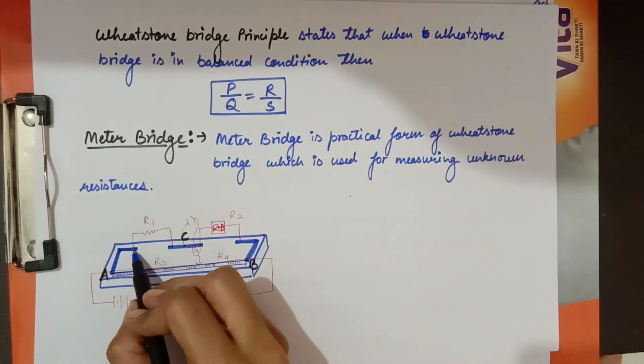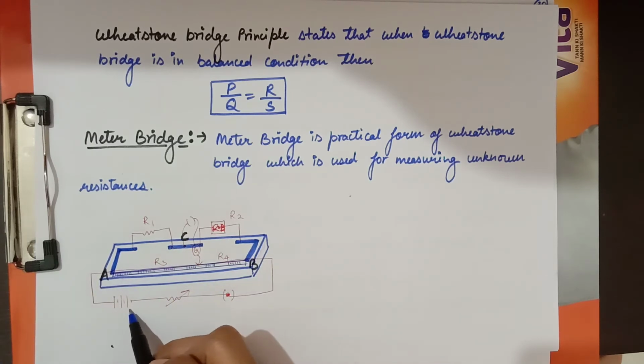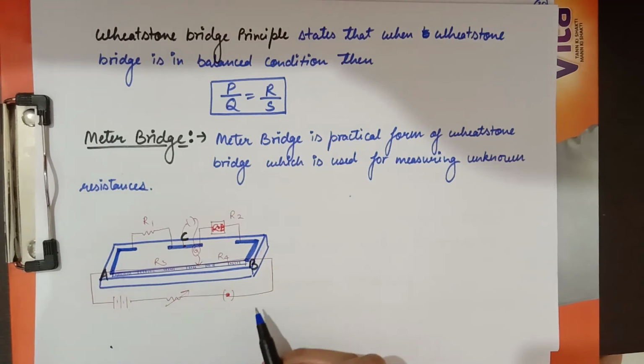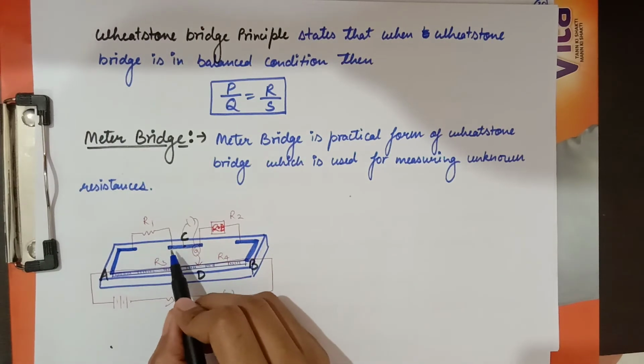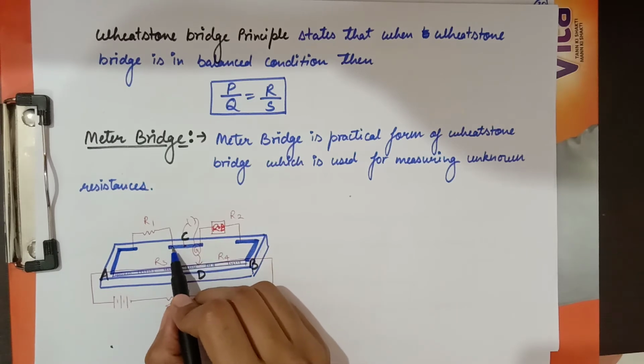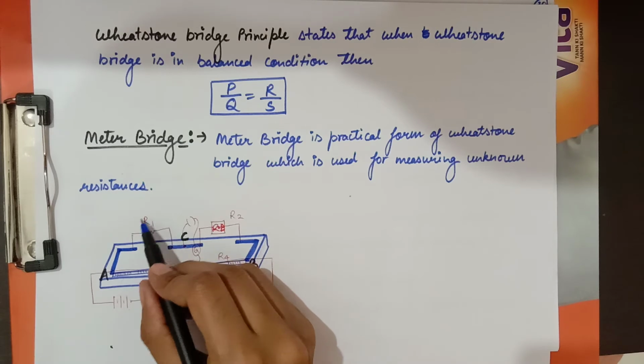and between the point A and B there is one battery, one rheostat, and these 2 points are connected with the help of a key. You see here there are 2 L-shaped copper strips, and this point is connected with this strip with the R1 resistor. This resistance is unknown.